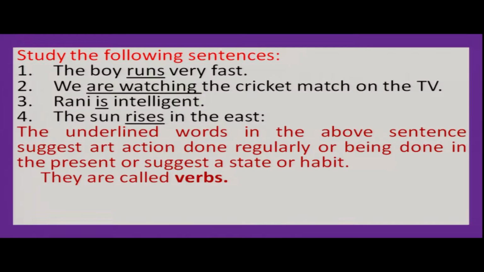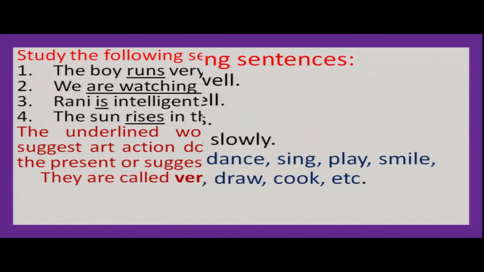So, the underlined words in the above sentences suggest action done regularly or being done in the present, or suggest a state or habit. So, you just see these red colored words which we watched on the screen with pictures. They talk about actions and sometimes about the state or habit. So, all these words are called verbs, right?